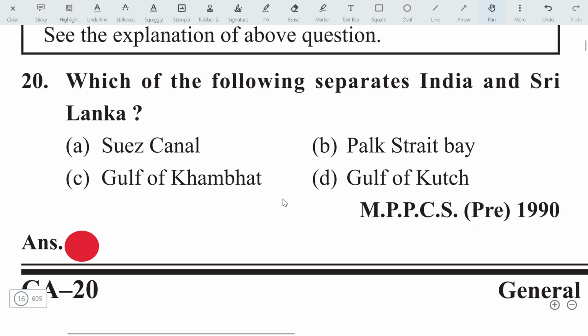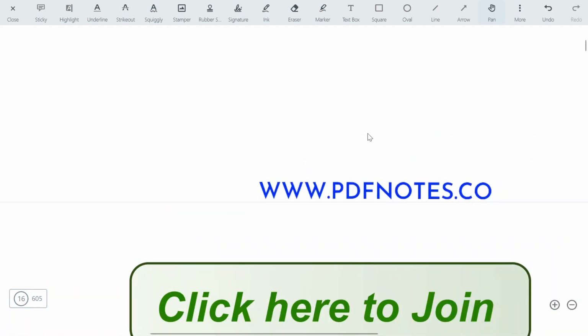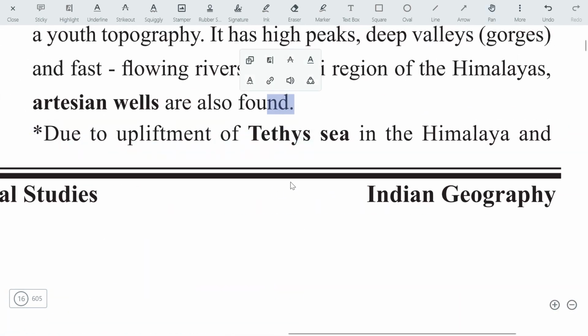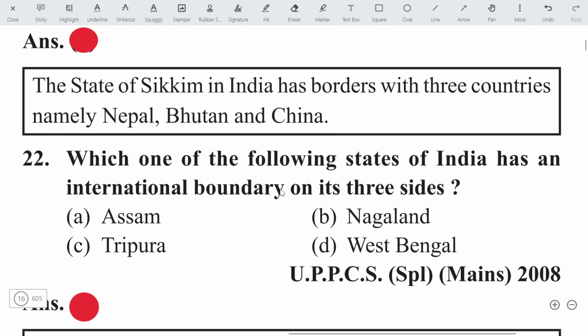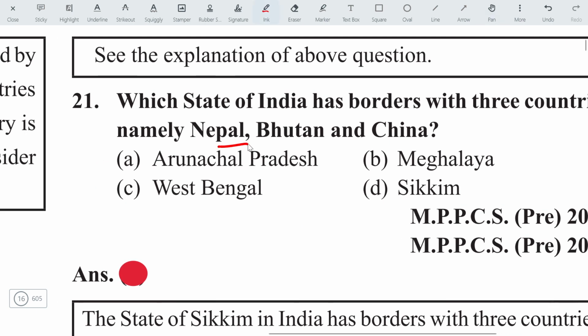Which of the following separates India and Sri Lanka? It is the Palk Strait that separates India and Sri Lanka. Let's move on to the next question. Which state of India has a border with the three countries, namely Nepal, Bhutan, and China? It is Sikkim.